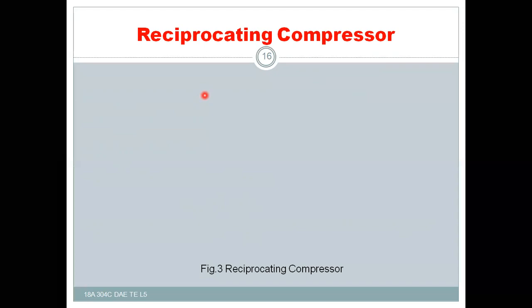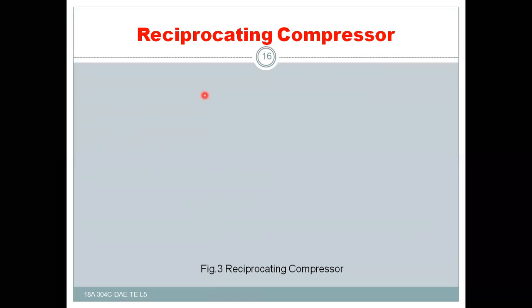Reciprocating compressors include single stage, double stage, single cylinder and multi cylinder compressors. Whereas rotary compressors include axial flow air compressors and centrifugal air compressors. So here we are going to discuss the reciprocating air compressor.